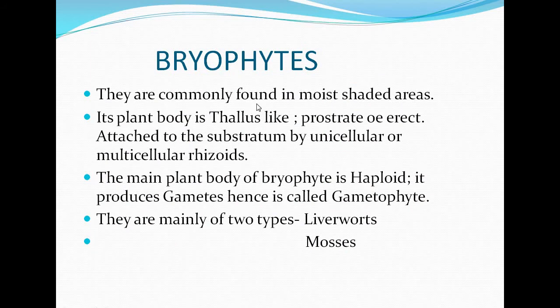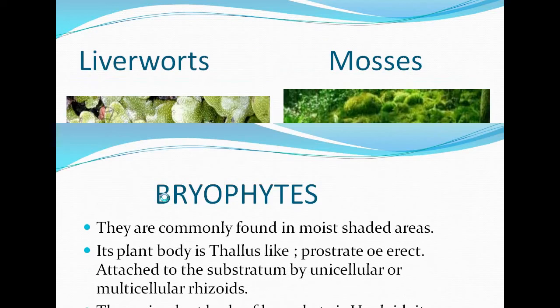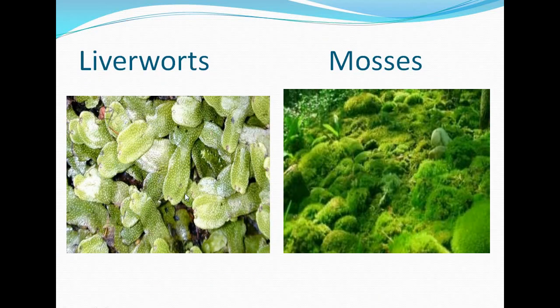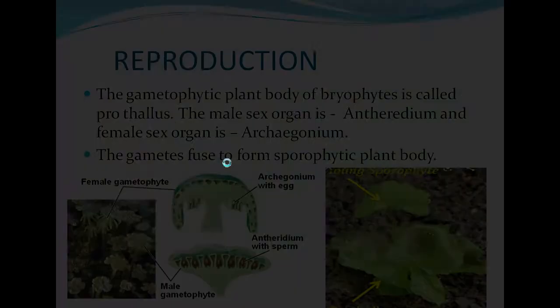Bryophytes. These are commonly found in moist shaded areas. Its plant body is thallus-like, prostrate or erect, attached to the substratum by unicellular or multicellular rhizoids, that is a root-like organ, but not true root. The main plant body of bryophyte is haploid. It produces gametes, hence is called gametophyte. They are mainly of 2 types, liverworts and mosses. Here is a picture of liverworts and that is mosses.